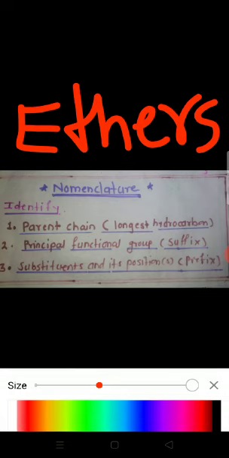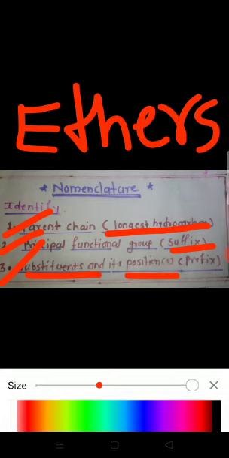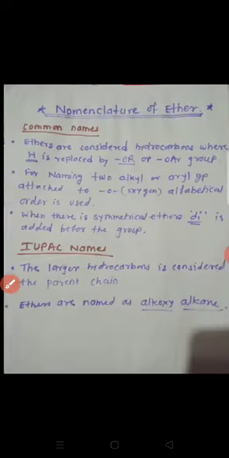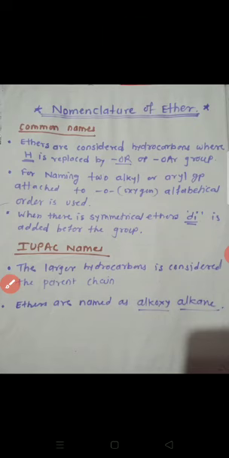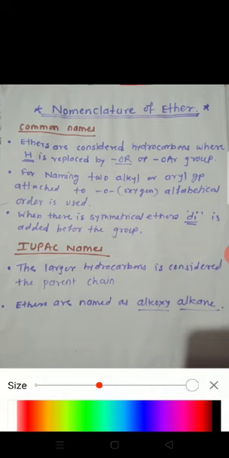For nomenclature, we have to identify the parent chain, that is the longest continuous carbon chain or longest hydrocarbon. We have to identify the principal functional group used in the suffix, and we have to identify the substituent and its position used in the prefix. Students, for nomenclature of ethers, there are also two systems, common name and IUPAC system.